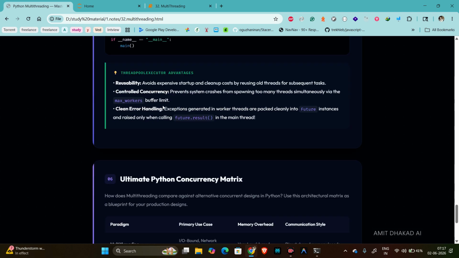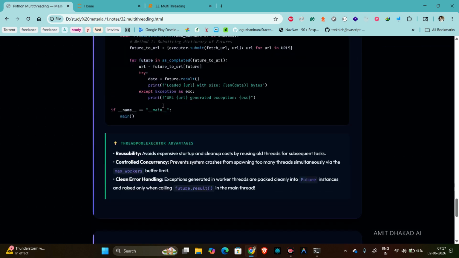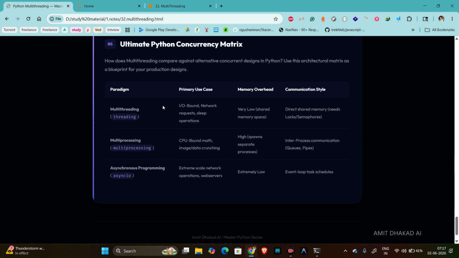So this is the ThreadPoolExecutor. We understand how we can create threads and use concurrency, how many workers we can create manually, and how we can use ThreadPoolExecutor. Why ThreadPoolExecutor instead of raw threads?